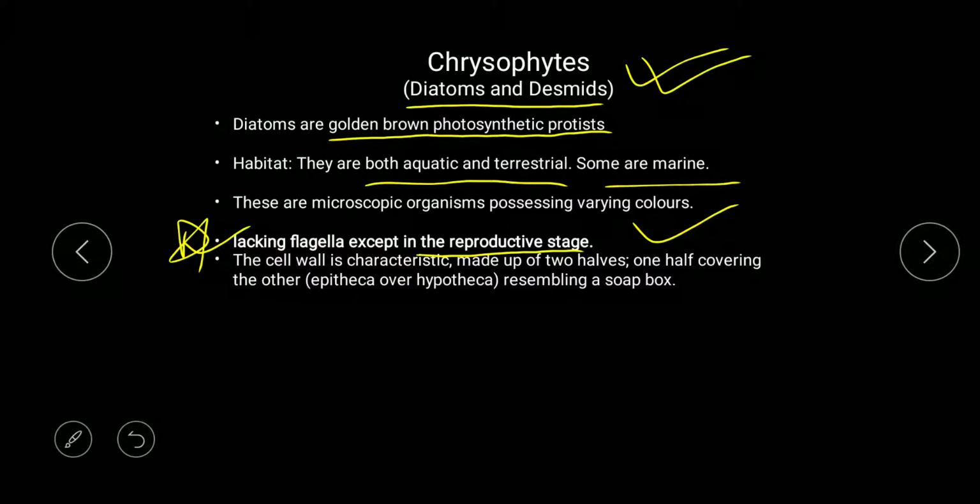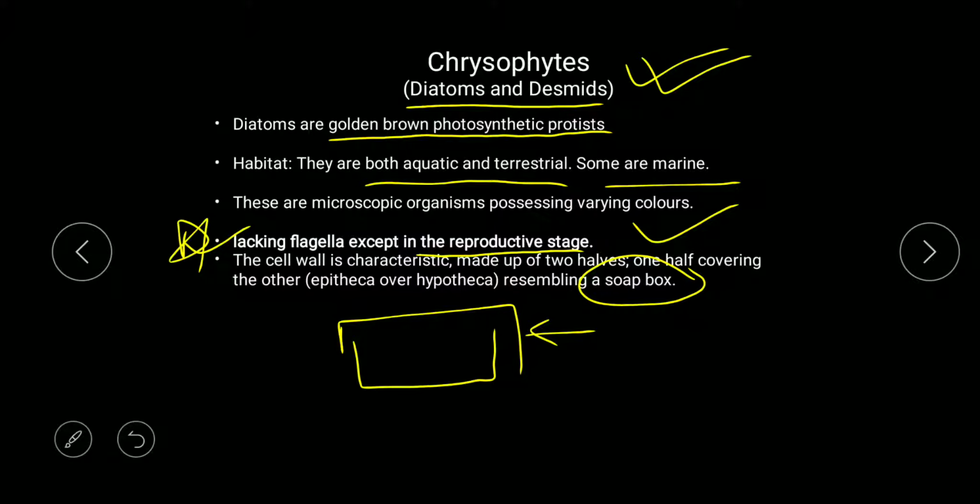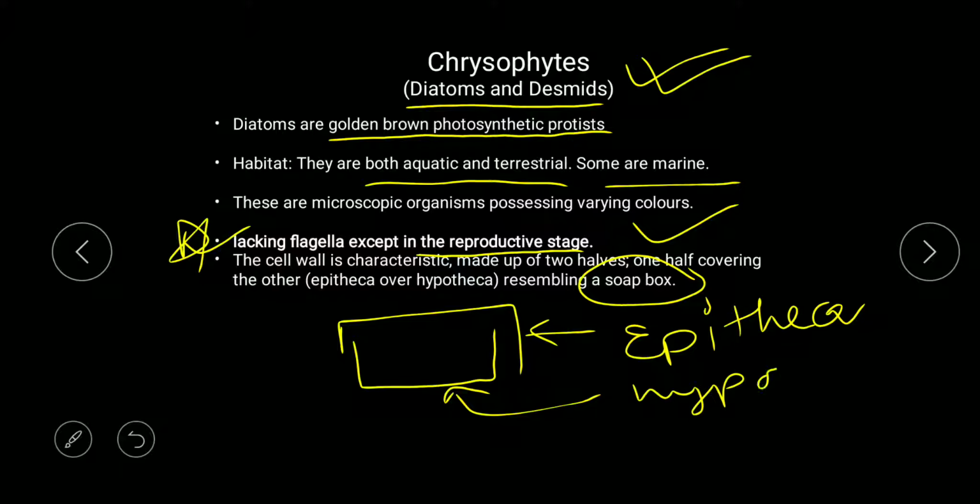Now the cell wall characteristic: it is made up of two halves, one half covering the other, that is epitheca and hypotheca, which form a soap box arrangement. In this soap box arrangement, you will find one upper covering and one lower covering. This upper covering is known as epitheca, and this lower one is known as hypotheca. So this gives a soap box arrangement to the diatoms.